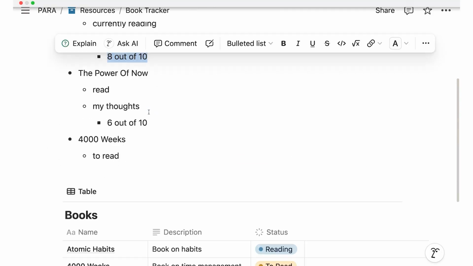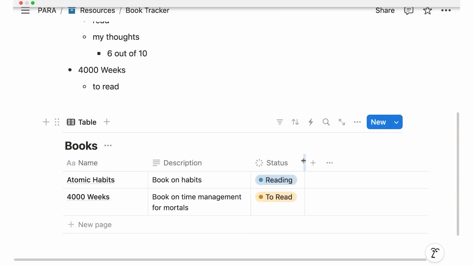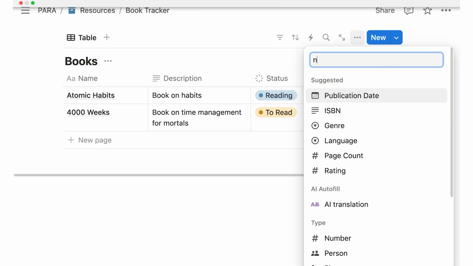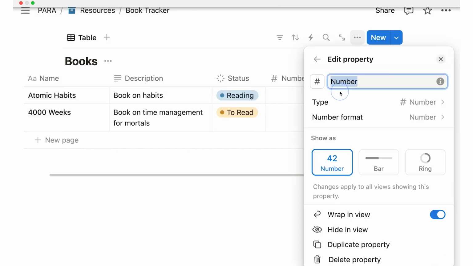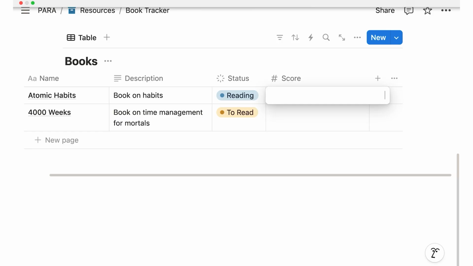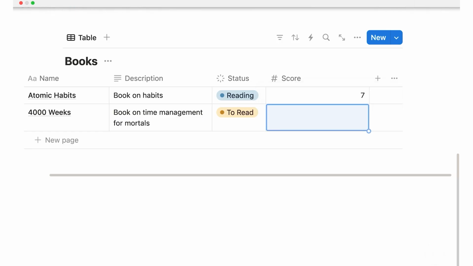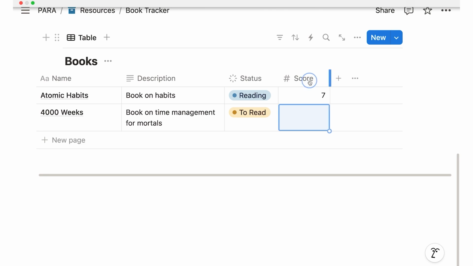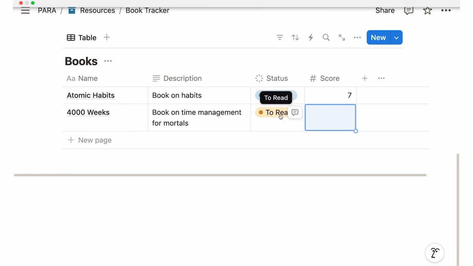Now, what else did we have? We had a score. So for that, we have now 2 options. First option would be to click on plus and add a number property. And simply say, well, okay, this is my score. And then I can say, okay, this had my score of 7, right? And this had my score of, maybe here I actually don't have a score yet because I still have to read. And I can resize the property, of course, so it doesn't take up so much space. Perfect.